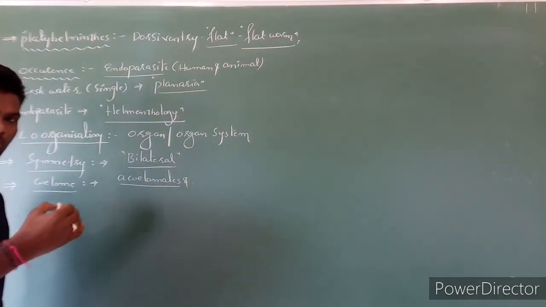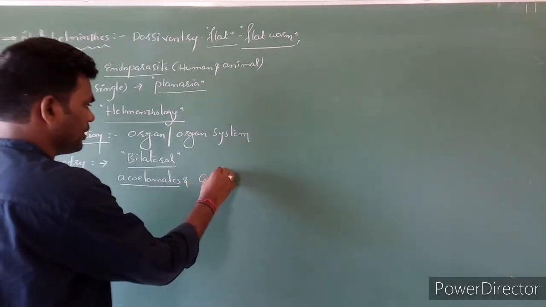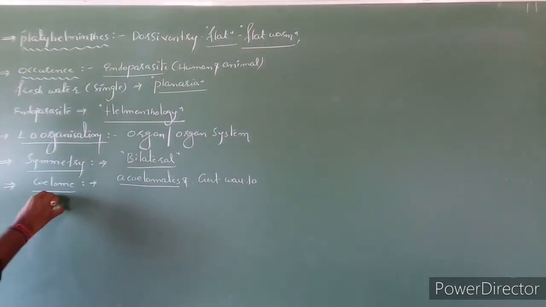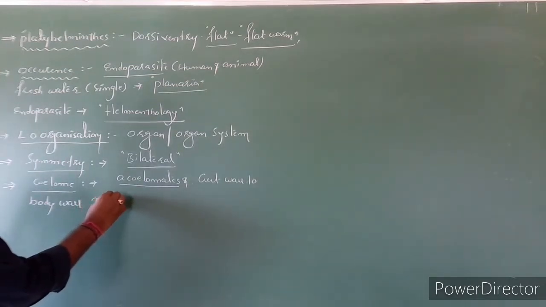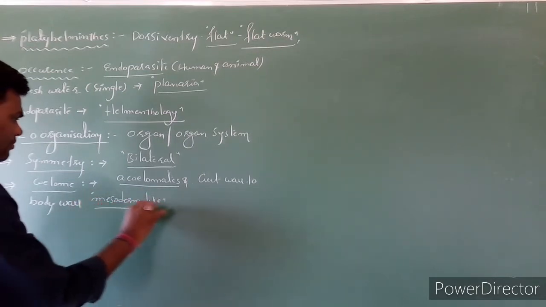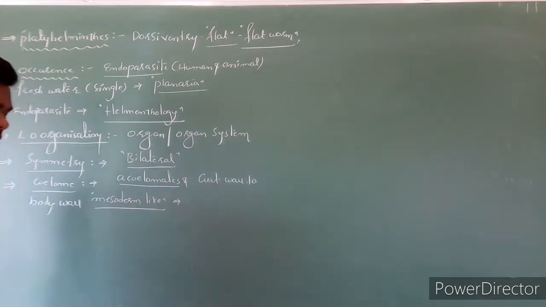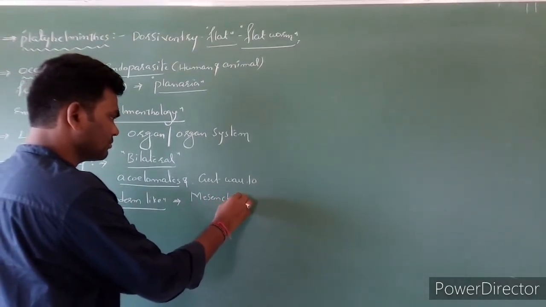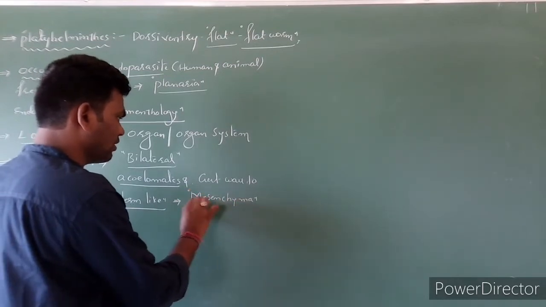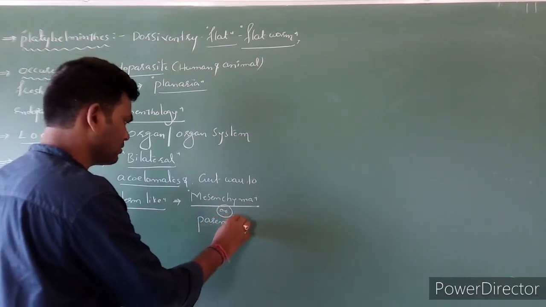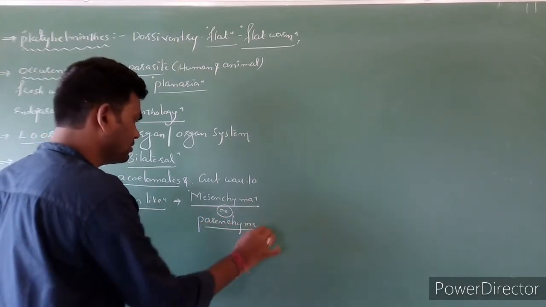Next, here between the gut wall and body wall, mesoderm-like cells are present, which are called mesenchyma, or parenchyma cells.